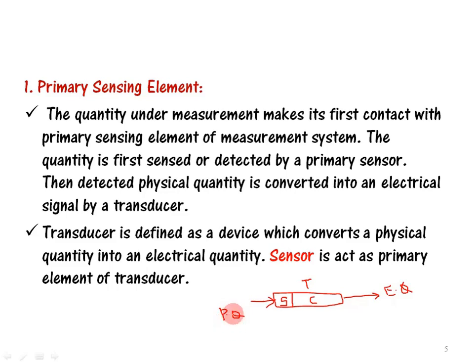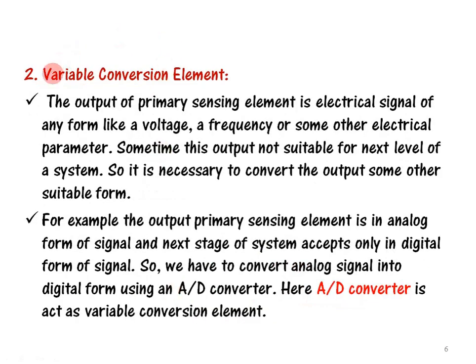Whenever you are connecting a physical quantity to this transducer, which is there in the primary sensing element, it senses the physical quantity. So the sensor acts as the primary element of the transducer. The second one is the variable conversion element. The output of the primary sensing element, which is the first block of this measurement system, is an electrical signal of any form, like voltage, frequency, or some other electrical parameter.